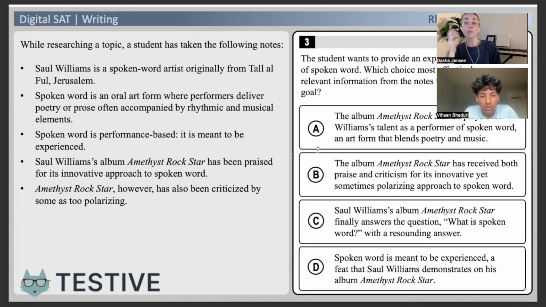So, keep that or get rid of it? An art form that blends poetry and music is a definition of spoken word. Isn't that just the answer? So let's keep it, but you've got to evaluate all the answer choices. You can't just like one and then be done.